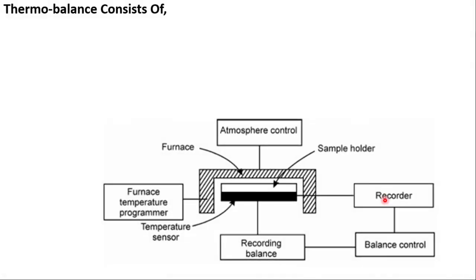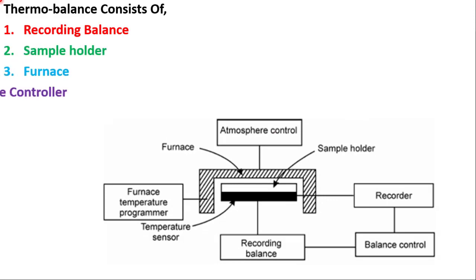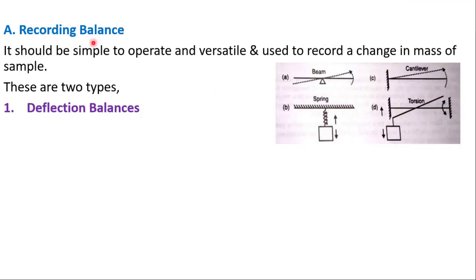The thermobalance consists of a recording balance, sample holder, furnace, temperature controller and recorder. This is the block diagram for the thermogravimetric instrument. Recording balance.